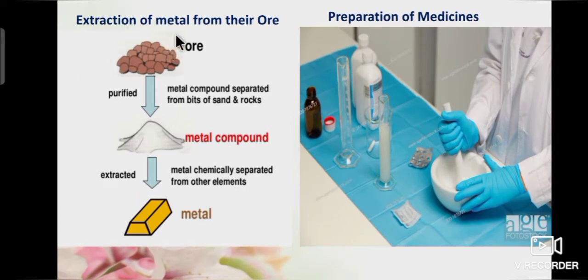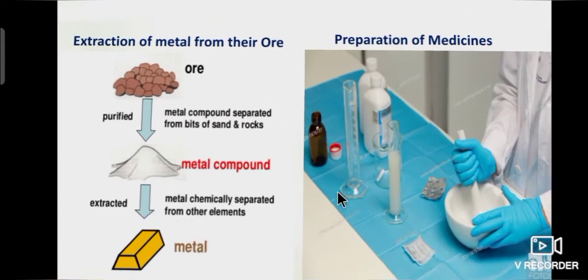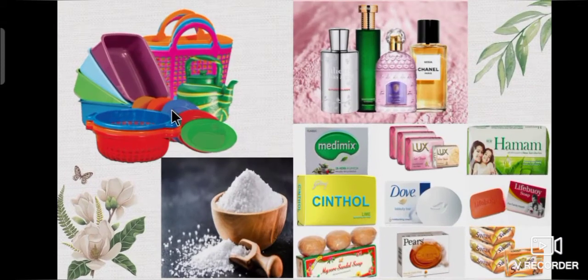Also, extraction of metal from their ore, preparation of medicines are the examples of chemical changes. Students, materials such as plastics, soaps, detergents, perfumes, acids, bases, salts, etc. are all made by carrying out various types of chemical changes.